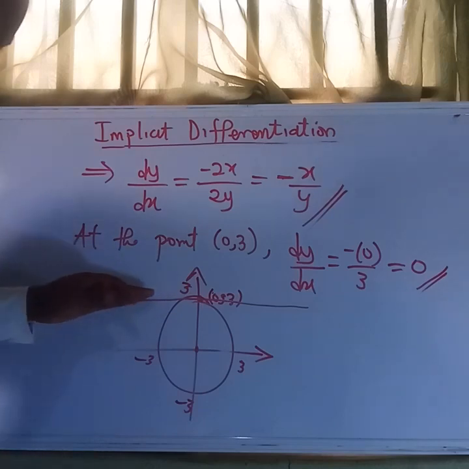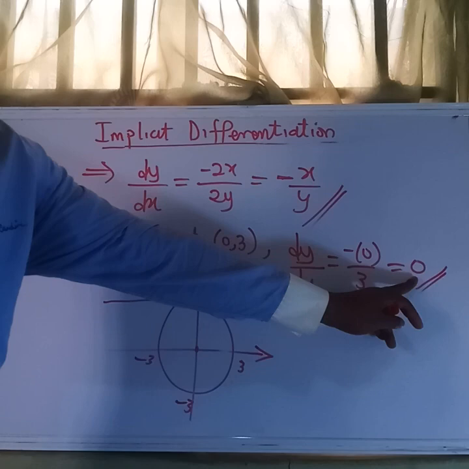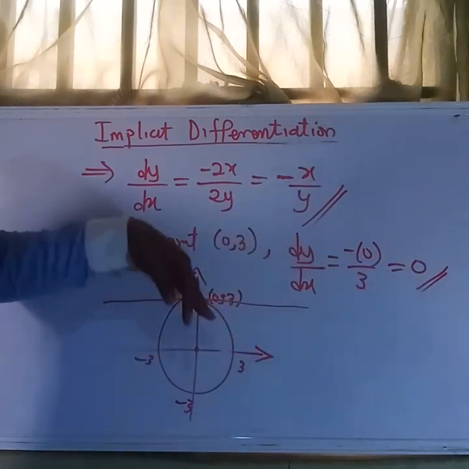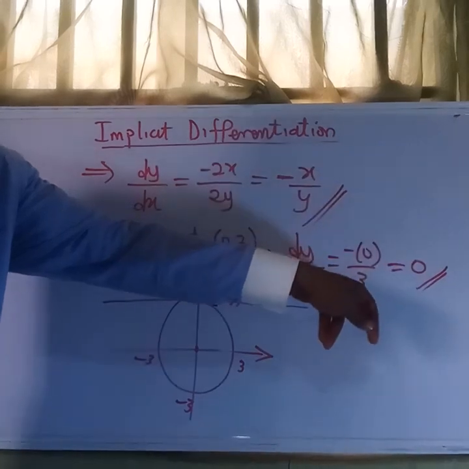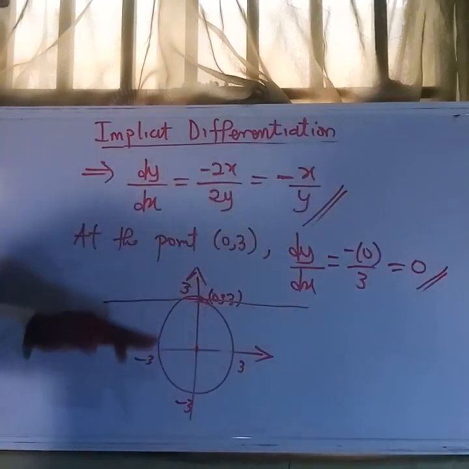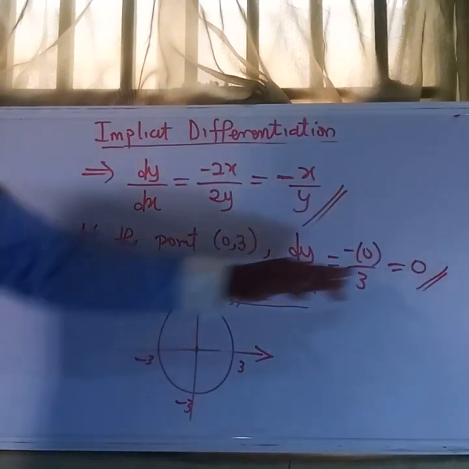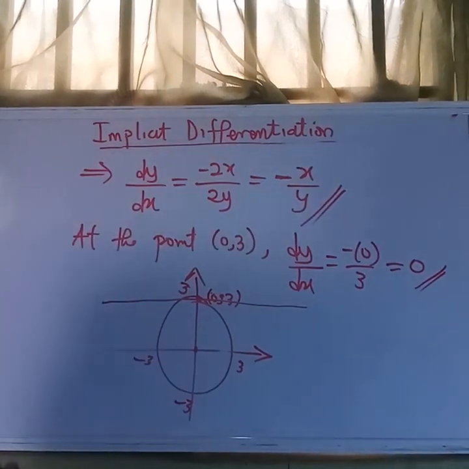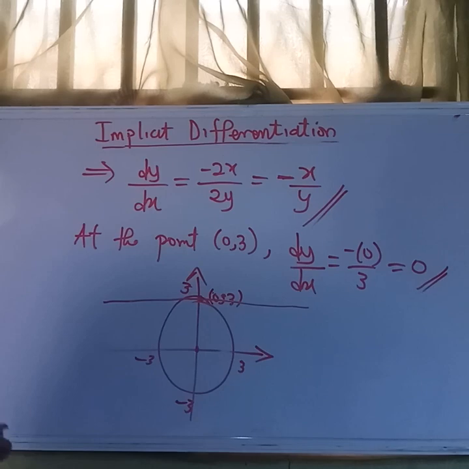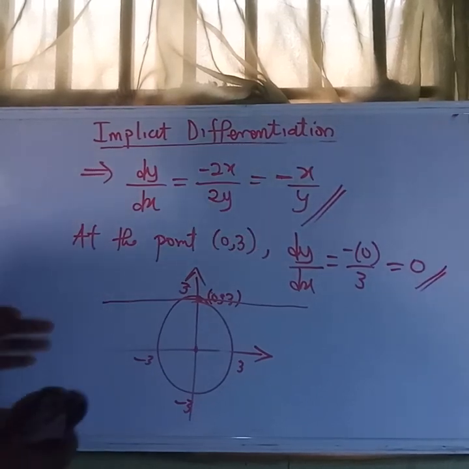As you can see on the graph, this line is parallel to the horizontal axis. That's why the slope is 0. You can see it is not sloping. If it were sloping, we would have a number not equal to 0. Because it's parallel to the horizontal axis, that's why it is 0 there. So that's how we apply this method to solve problems of an implicit function.